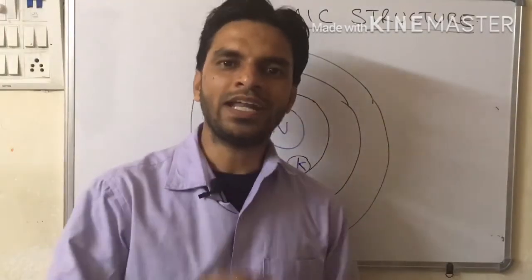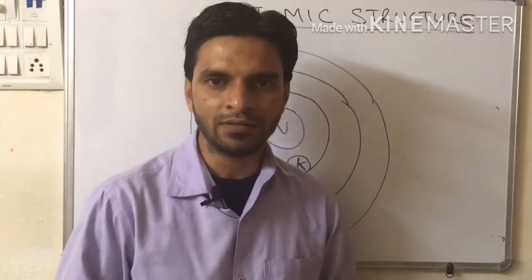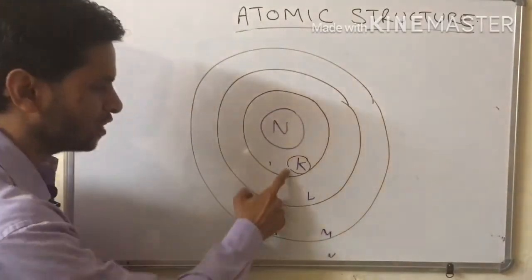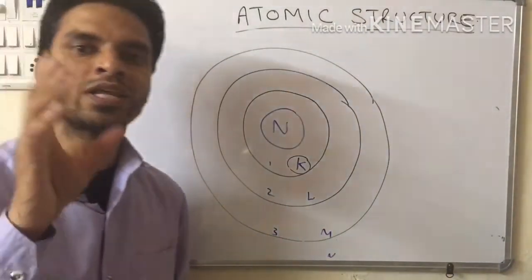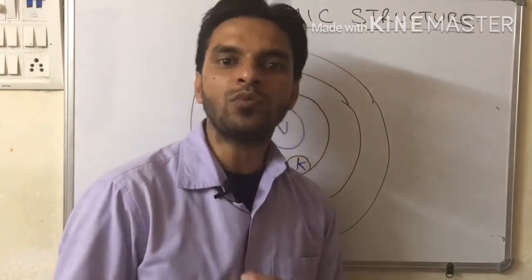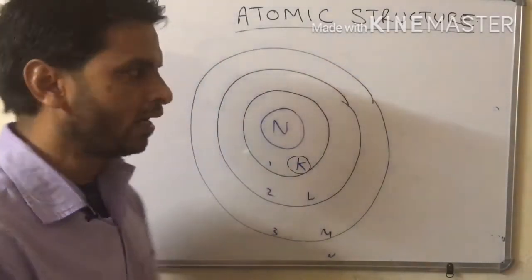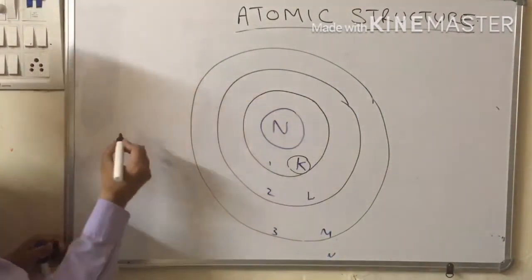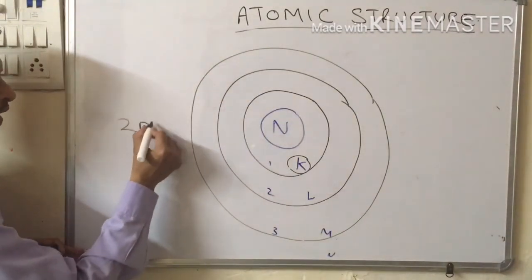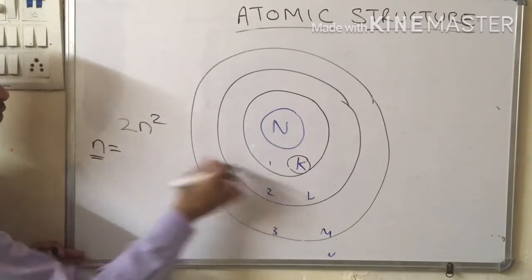You know that every individual has their own capacity to hold weight. Likewise, every shell also has its own capacity to hold electrons. How do we come to know the capacity of each shell or orbit? It is given by a formula known as 2n square. What is n? n is nothing but the number of the shell.